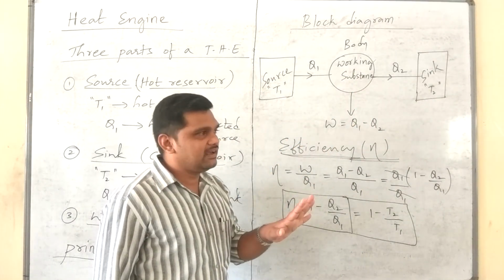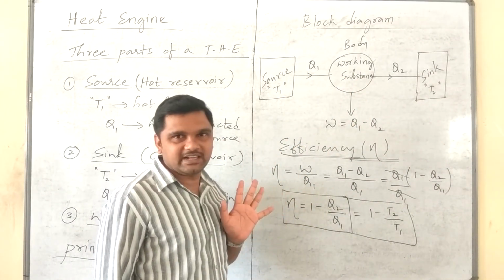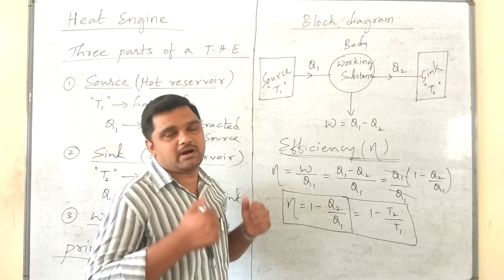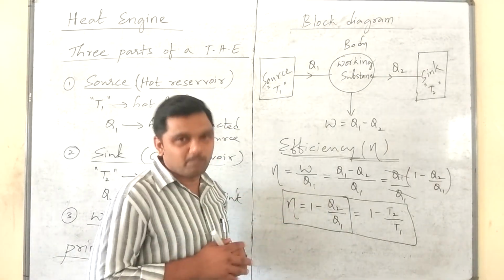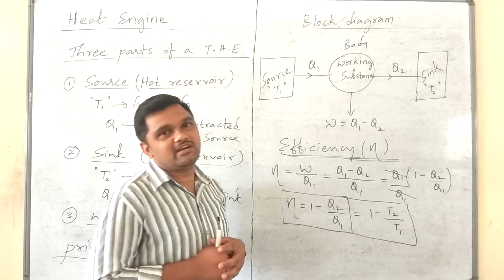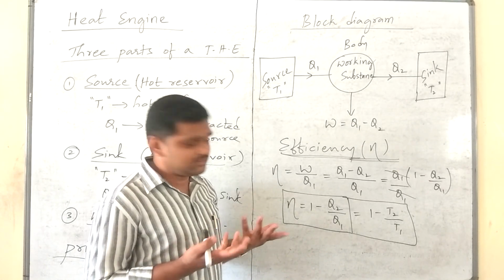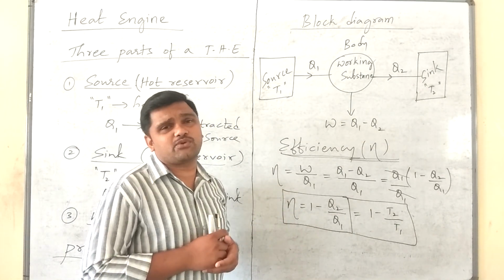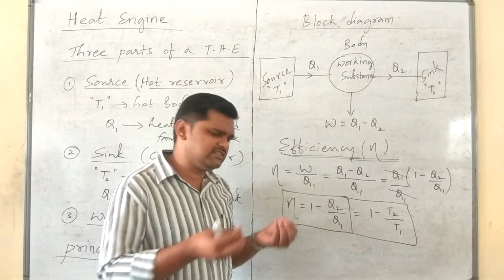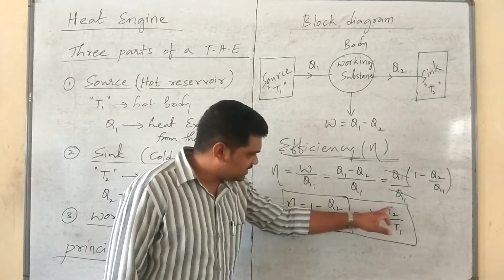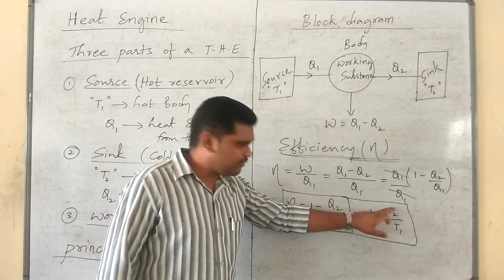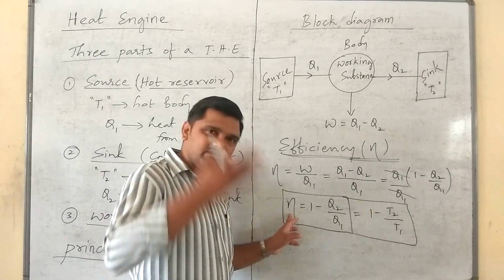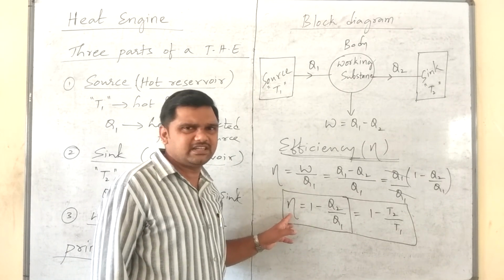Please remember, in cold countries, the mileages of bikes and cars will be more when compared to our Indian conditions. So that is the reason behind that. In case of cold countries, the temperature of the surroundings is very low. That is, T2 is very less. When T2 is less, eta will be more, isn't it?